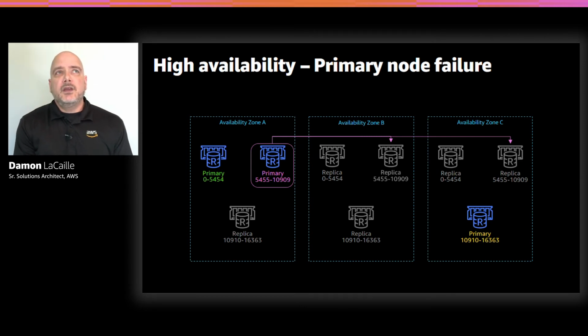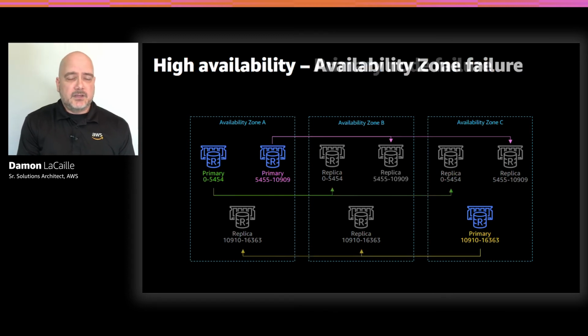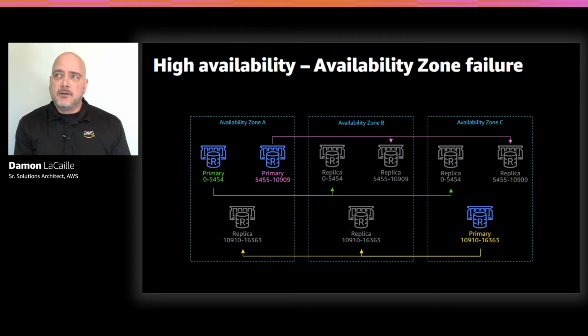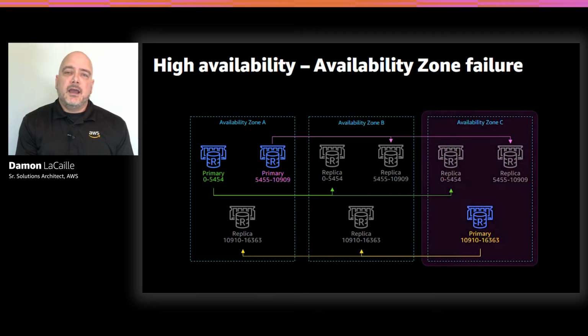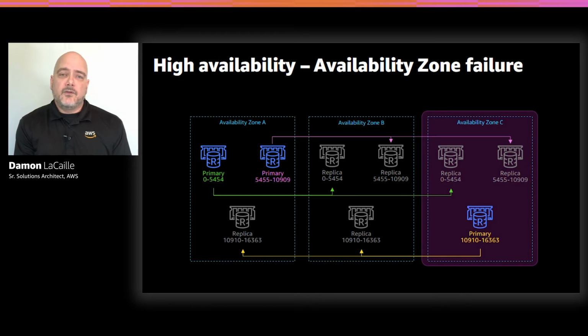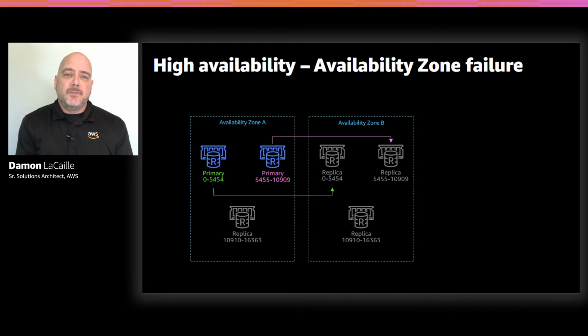So if we experience the unlikely event of an availability zone failure, a similar process happens to what we just talked about. So let's say we have availability zone C experience a failure. Now, in this situation, it means that the primary for one of the shards and the 2 read replicas for the other 2 shards are no longer available. So at this point, we remove those nodes from the cluster topology map so that clients are aware of the changes. Now, keep in mind, even in an AZ failure like this, we still have read access to 100% of our data. And we have 1 read replica in each shard, and in some cases we have 2 read replicas, right?